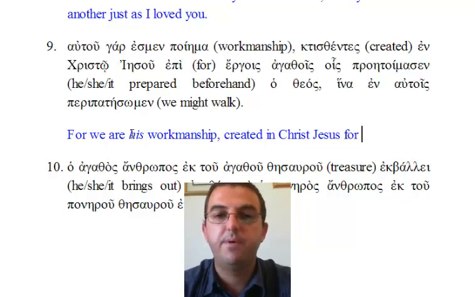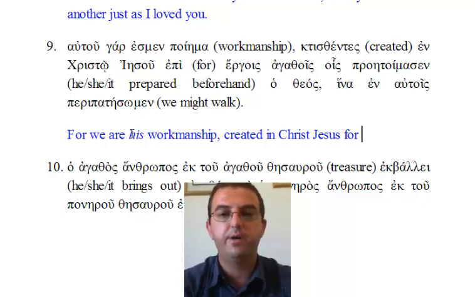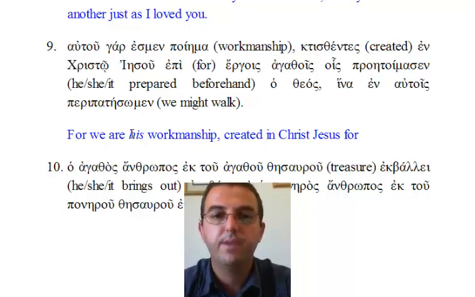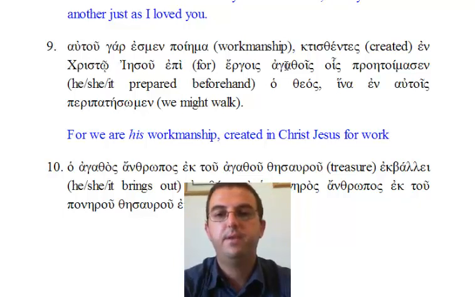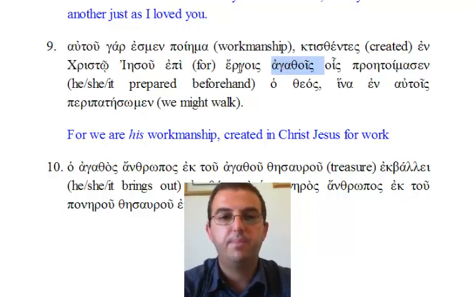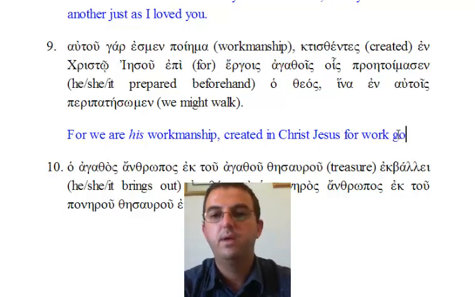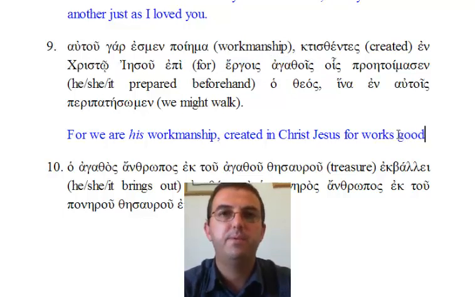So the verb means he prepared beforehand. What do we look for next? Answer, the subject. We're looking for a nominative, and there it is. Ho theos. So the he who prepared them is ho theos, and we know that means God, which God prepared beforehand, comma, hina, that, en autois peripatesomen, we do the verb first, that we might walk, en autois, shouldn't be difficult for you at all, in them.